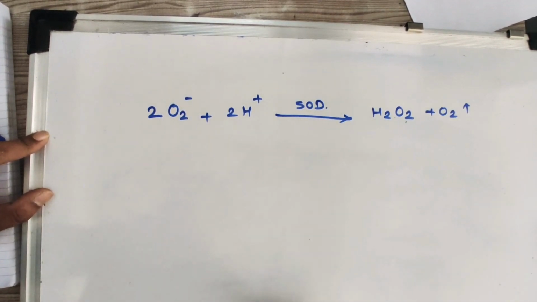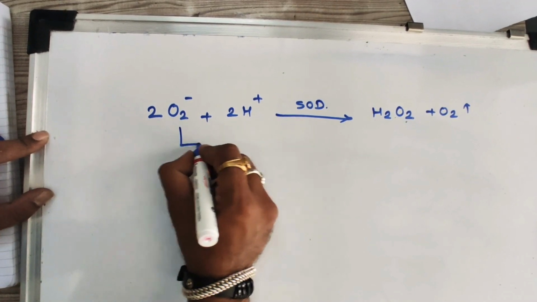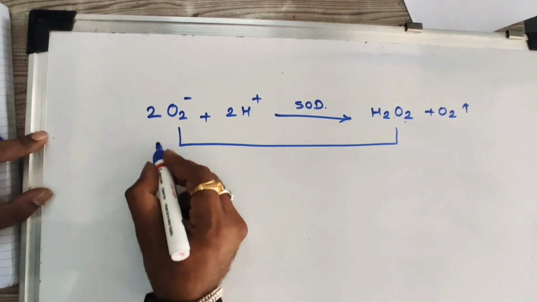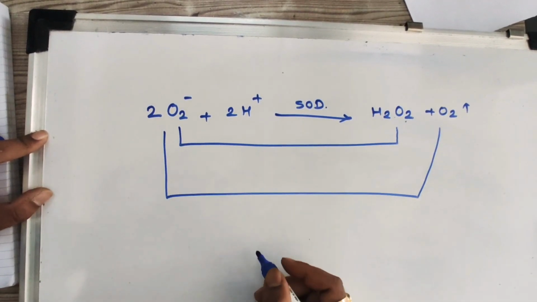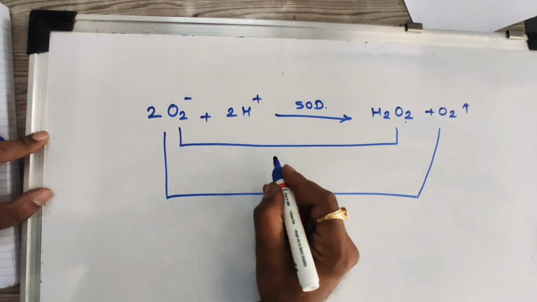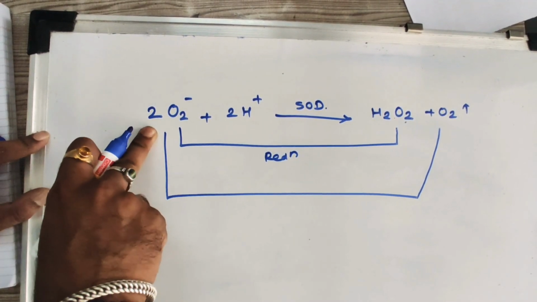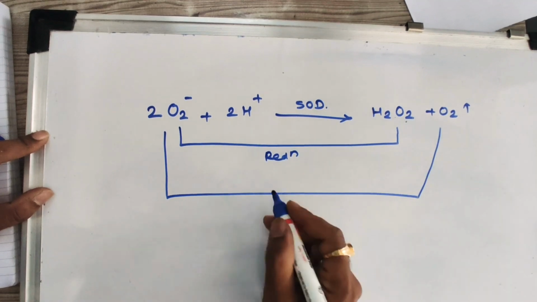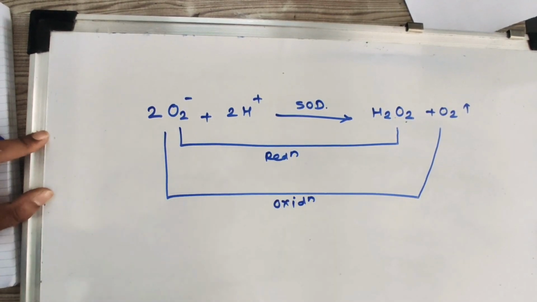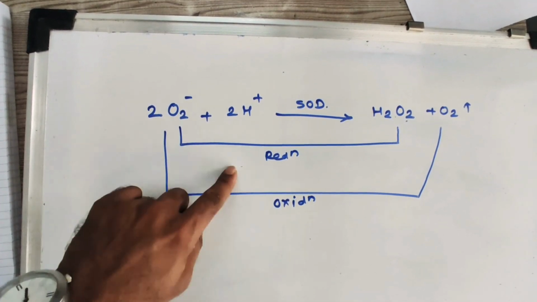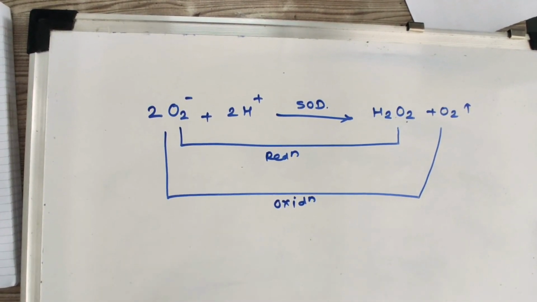plus oxygen. Here the same species undergoes oxidation and reduction. This O2 minus undergoes oxidation and reduction in this reaction. How? O2 minus is converted into H2O2, reduction is taking place. And the same species, O2 minus, is converted into O2, here the oxidation reaction takes place. That means it is a disproportionation reaction. The same species, O2 minus, undergoes oxidation and reduction simultaneously in this reaction. It is called a disproportionation reaction.